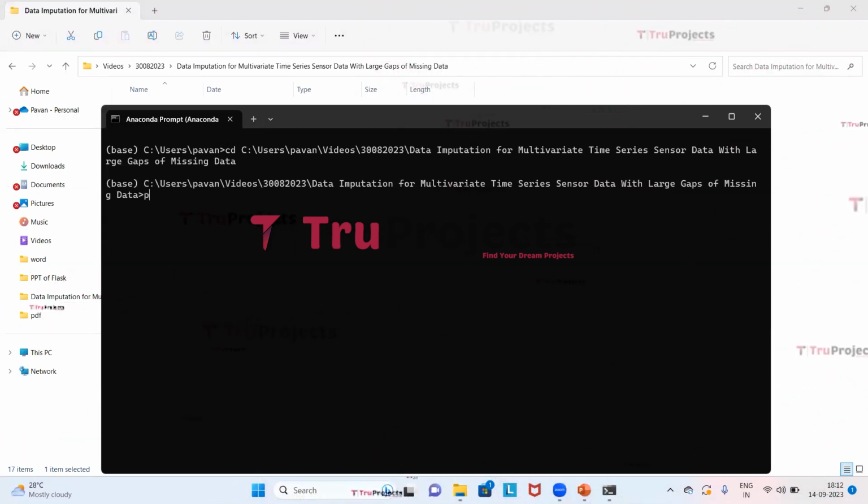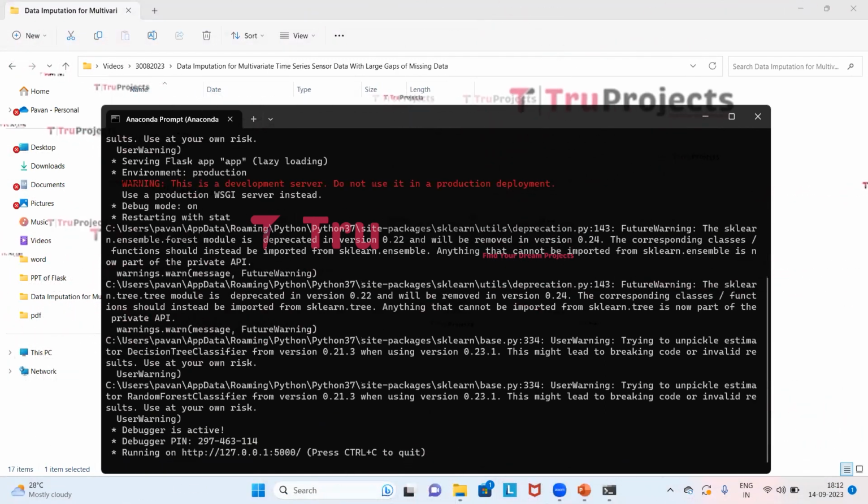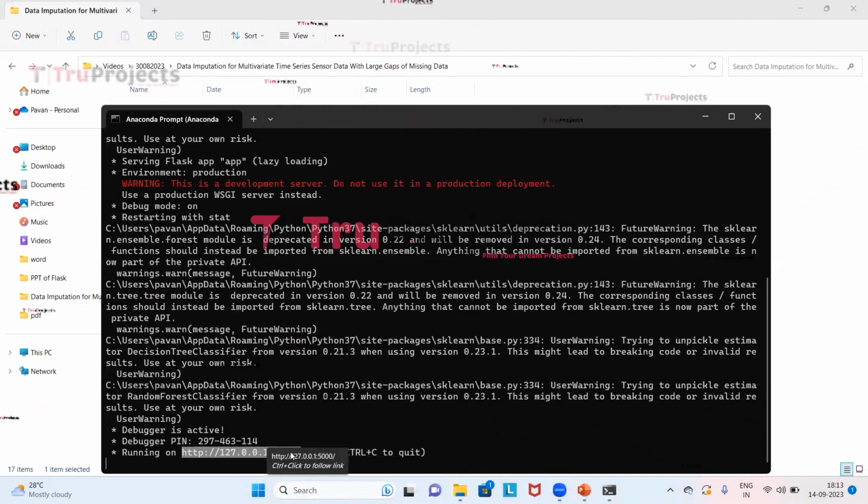Here we need to type python space app.py. This will compile the app.py file. This command will execute the Python script and perform a runtime check for any syntax errors or logical issues. Now we need to click on enter. After running the app.py file, the Flask framework will host the application locally at the default address, which is localhost and the port number, unless configured differently. This is the localhost and this is the port number. Now we need to copy this local link provided by the Flask framework and paste it in any browser.